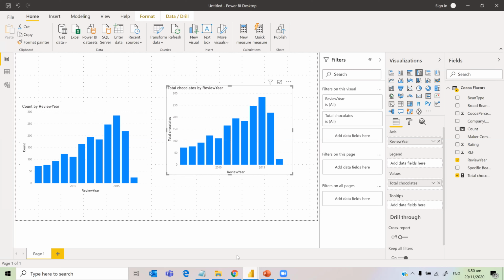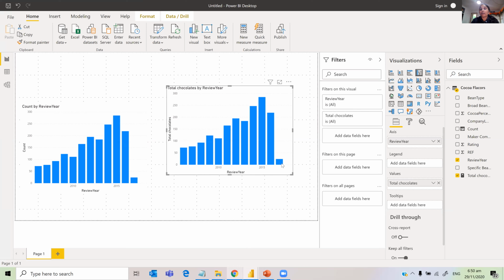Maybe I'll show you what could be the best. Maybe cocoa percentage and total chocolates. Maybe we can try that. Now we have the total chocolates by review year, right? If you want to change the visualization, you can always change it.